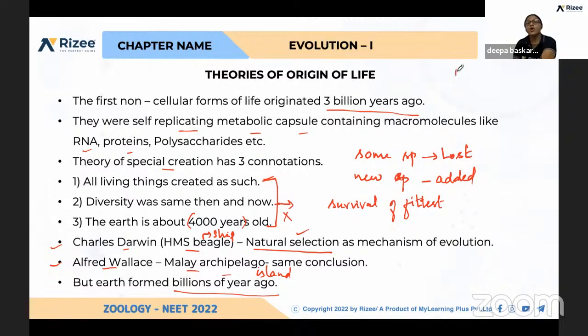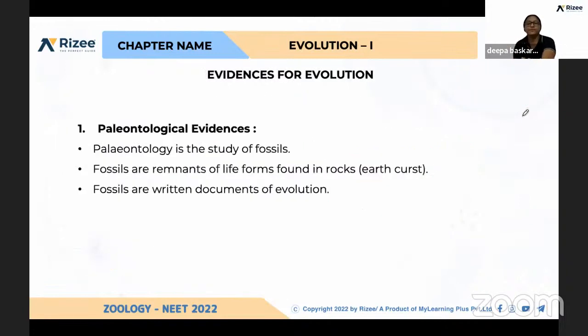Okay, so first, non-living things developed, and from non-living things, living things formed. Due to the combination of different molecules, everything originated. So what are the evidences for evolution? Let us see, because we cannot simply propose any theories, and we should provide some evidences also. So what are all the evidences available? First one is paleontological evidence.